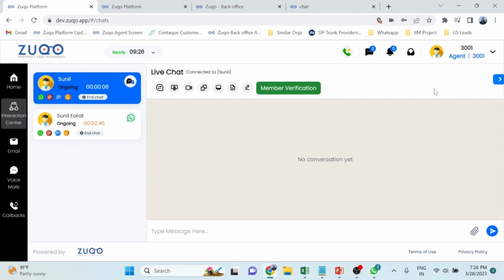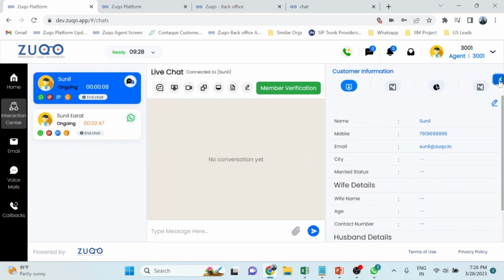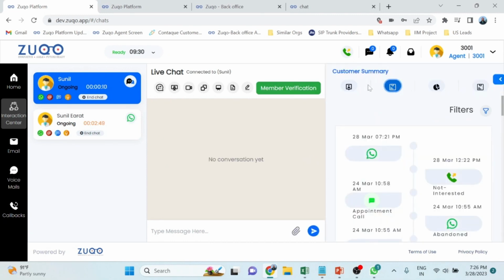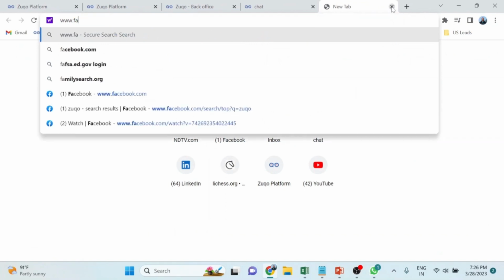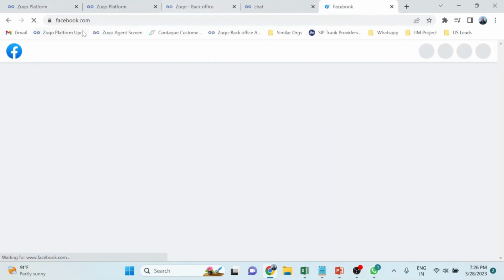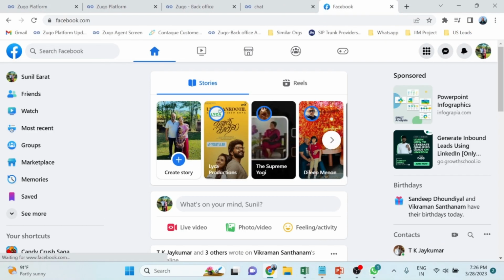Similarly, customer information and past interaction history, everything can be fetched and displayed to the agent. All those options are there across any interaction, not only voice or WhatsApp, but live chat or Facebook Messenger, any of those interactions can be delivered over here. Let me also open my Facebook and show you how Facebook Messenger interactions are delivered.